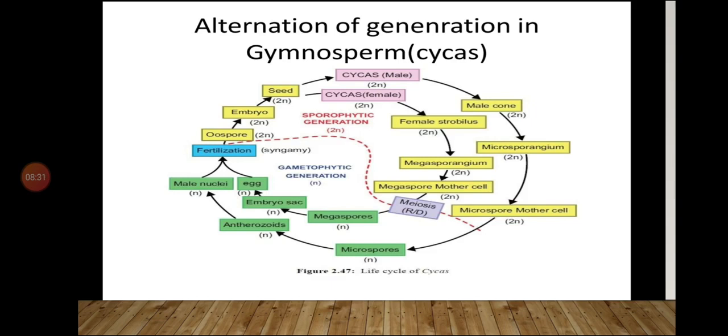Next is alternation of generation. This shows alternating sporophytic and gametophytic generation. Sporophytic generation produces spores and gametophytic generation produces gametes. With the union of gametes, again sporophytic generation will be produced, and from the megaspores and microspores, the female and male spores, there will be formation of gametophytic generation. So alternate gametophytic generation and sporophytic generation will be produced in gymnosperms.